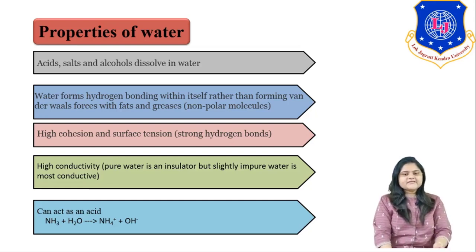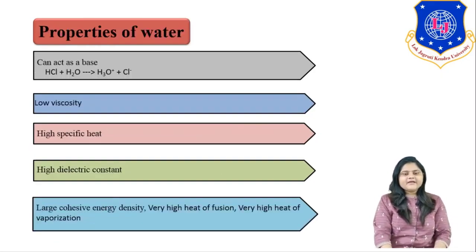Now water can act as an acid also. This is an example where water acts as an acid, in which NH3 plus water gives NH4 plus ions and along with this OH minus ions. In another case, water can act as a base also, in which HCl reacts with water to give H3O plus and Cl minus ions. Another property of water is its viscosity. Viscosity is very low, and it has a high specific heat. The heat content is very high, that is 4.1868.